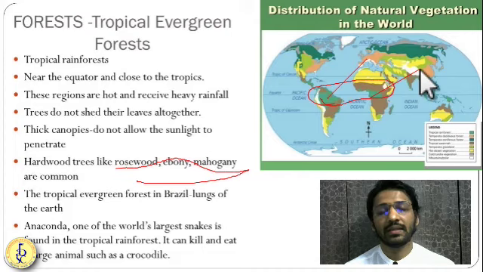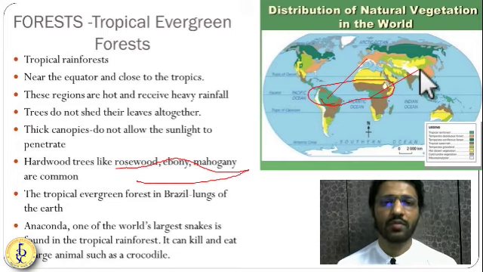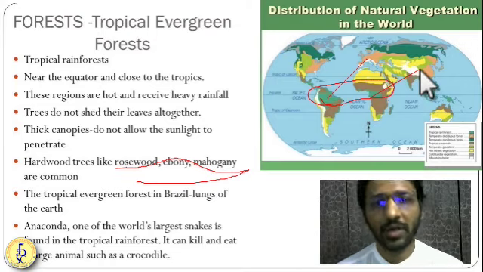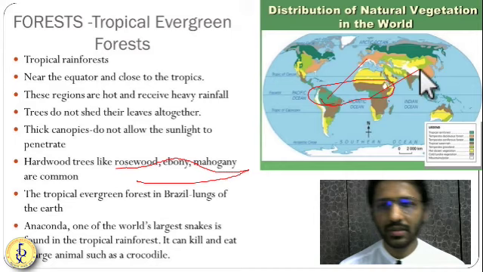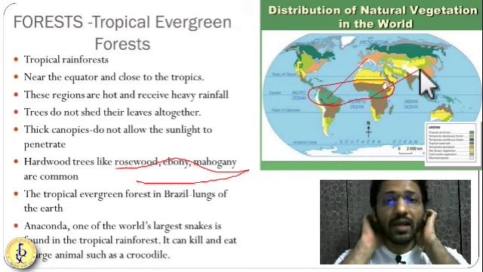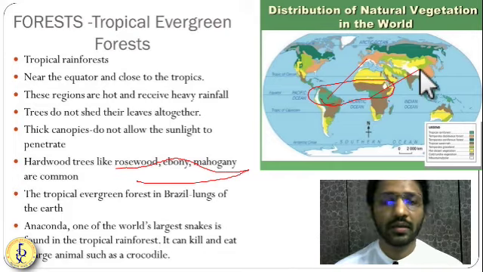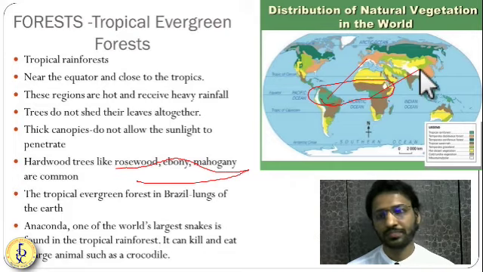They are called the lungs of the world. Why? Because a huge number of trees are there, and they respire, taking in carbon dioxide and giving out oxygen. Our lungs do the same function, taking oxygen in and carbon dioxide out, and trees do just the opposite. So they are very helpful for providing oxygen to the whole world. That's why they are called the lungs of the world.